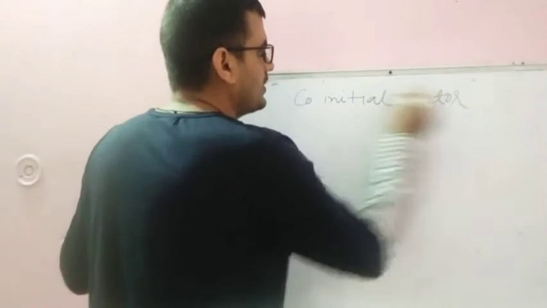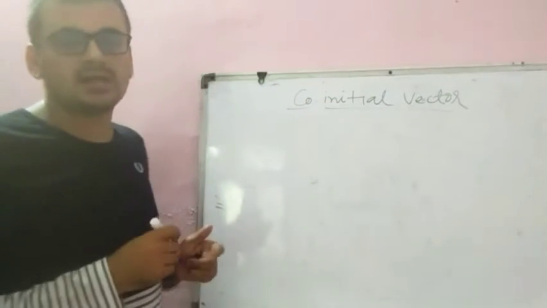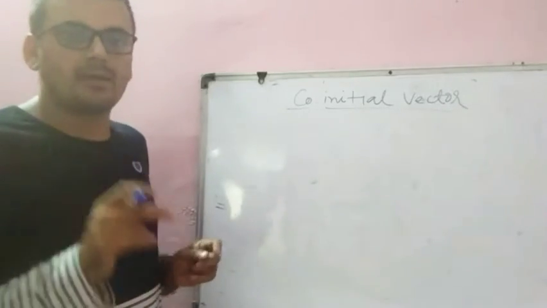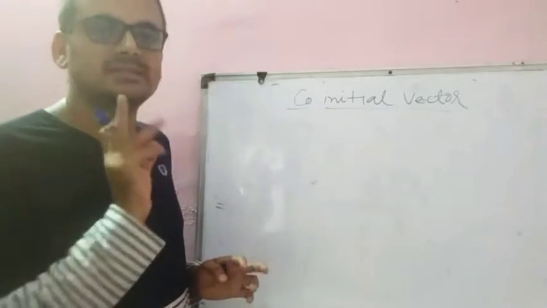What is the meaning of coinitial? Two or more vectors are said to be coinitial when they are originating from the same point.